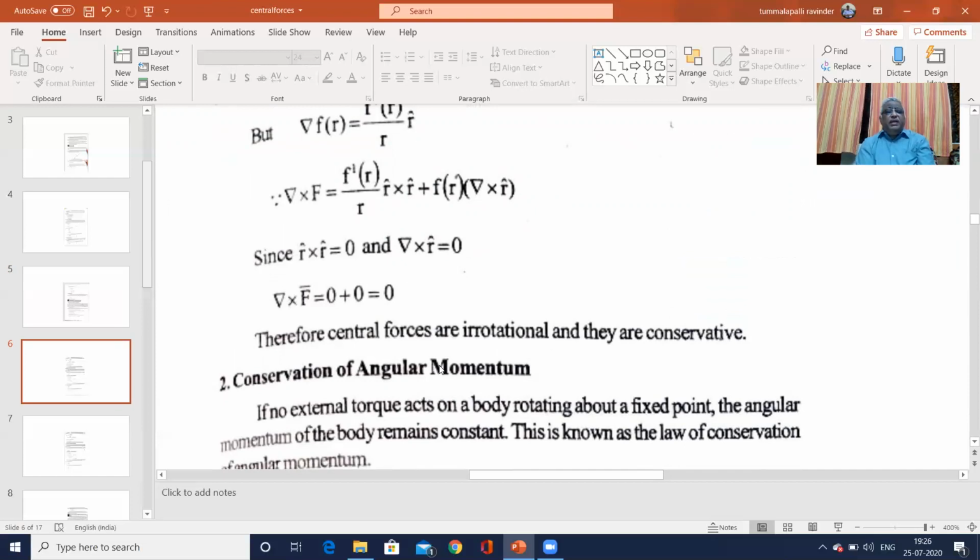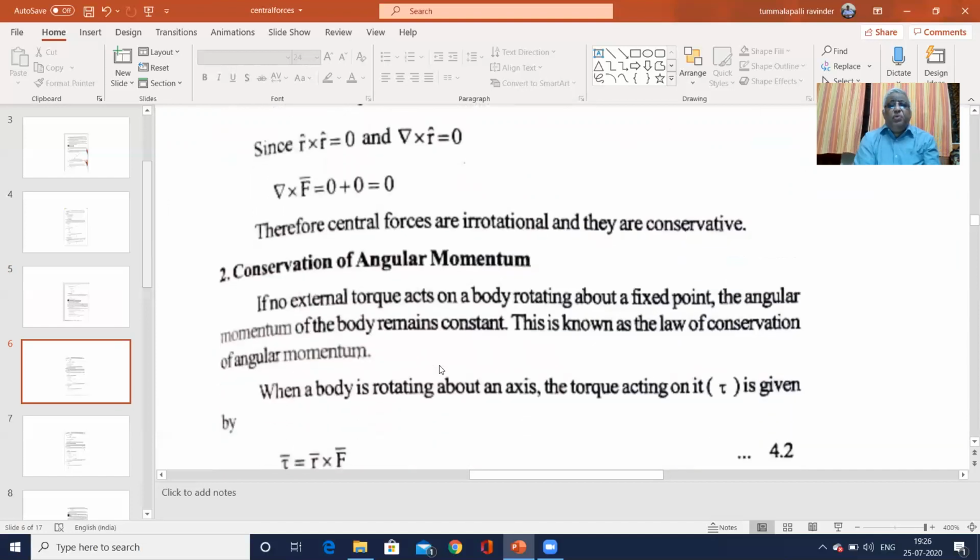Similarly, we take another case, conservation of angular momentum. If no external torque acts on a body rotating about a fixed point, the angular momentum of the body remains constant. Once again, I repeat, if no external torque acts on a body rotating about a fixed point, the angular momentum of the body remains constant. This is known as the law of conservation of angular momentum.